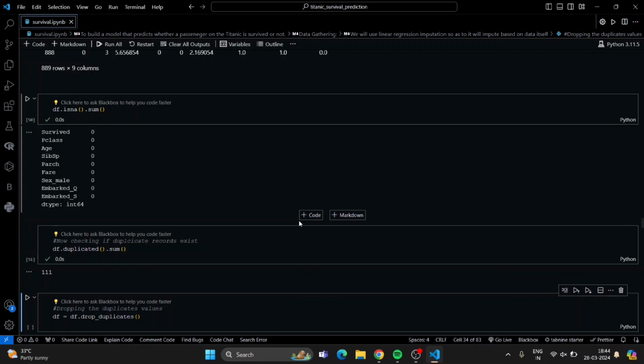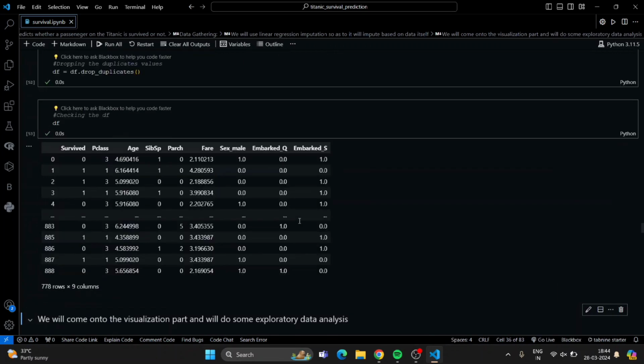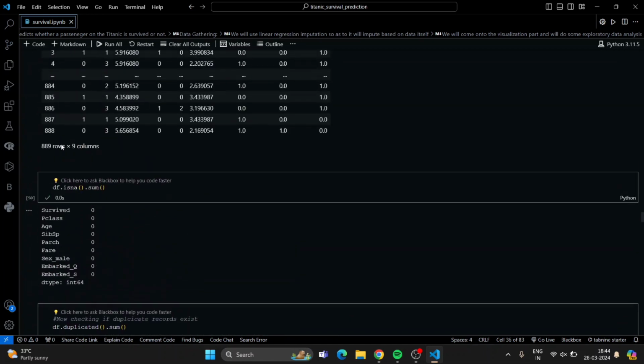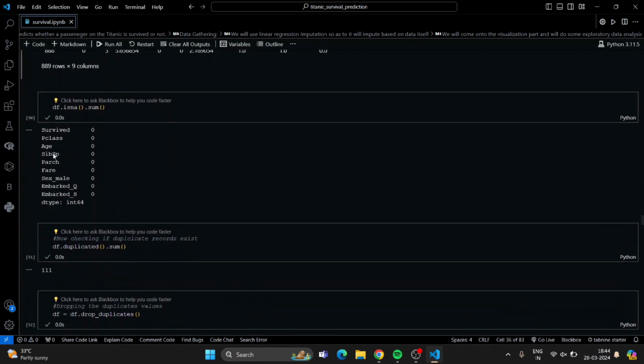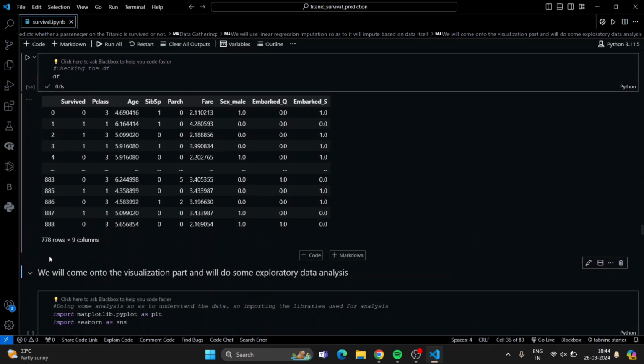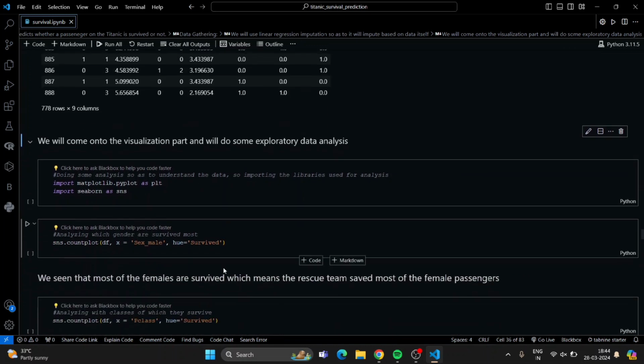Now the second step is to check whether there are duplicates. It has duplicates, so we will remove them. And yes, we have removed the duplicates. As we can see, we had 889 rows and the duplicates were 111. If we subtract, we see 778 rows.